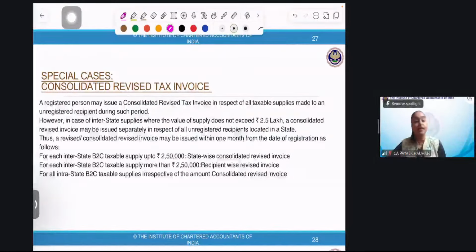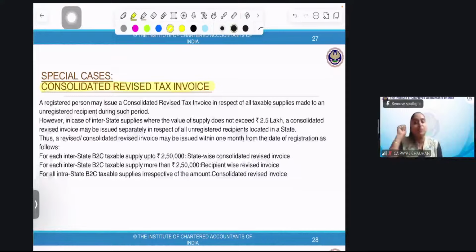Perfect, 30 days. Another special case: we have the consolidated revised tax invoice. Tell me one thing, do we have any topic called consolidated tax invoice? Did we cover something like this? Yes. Okay, I'll give a small summary recap.